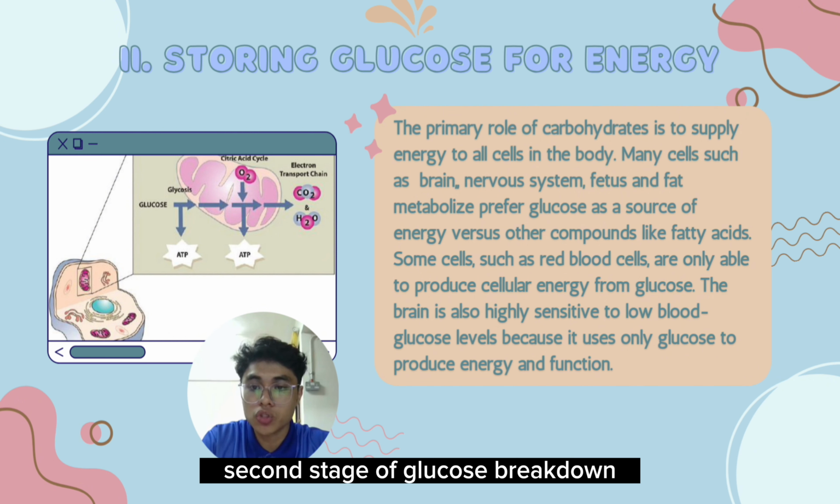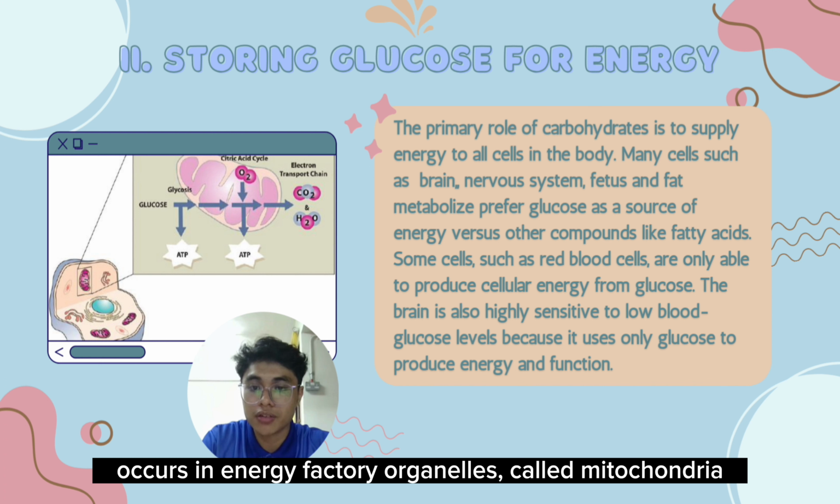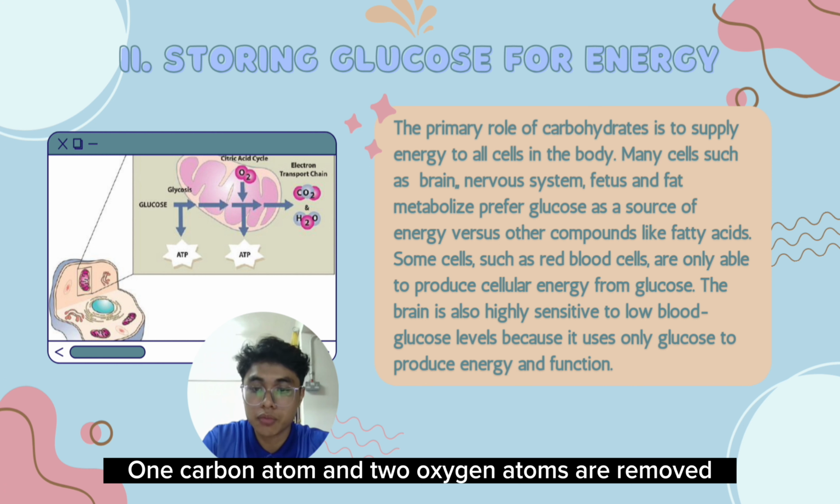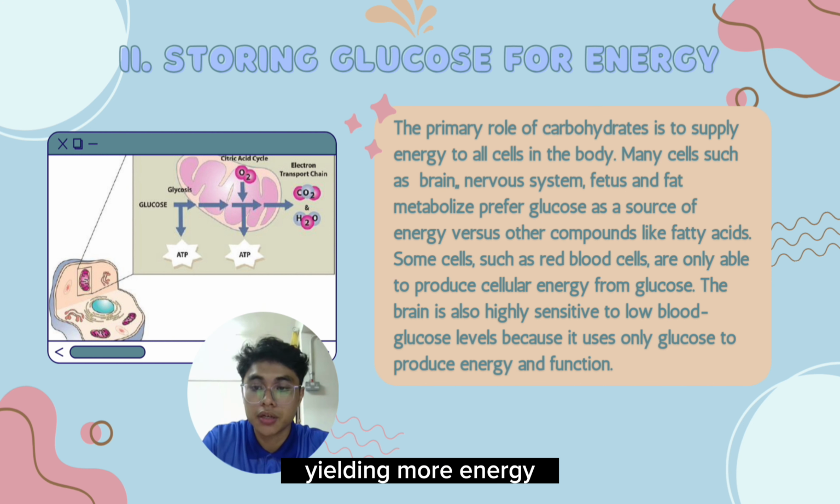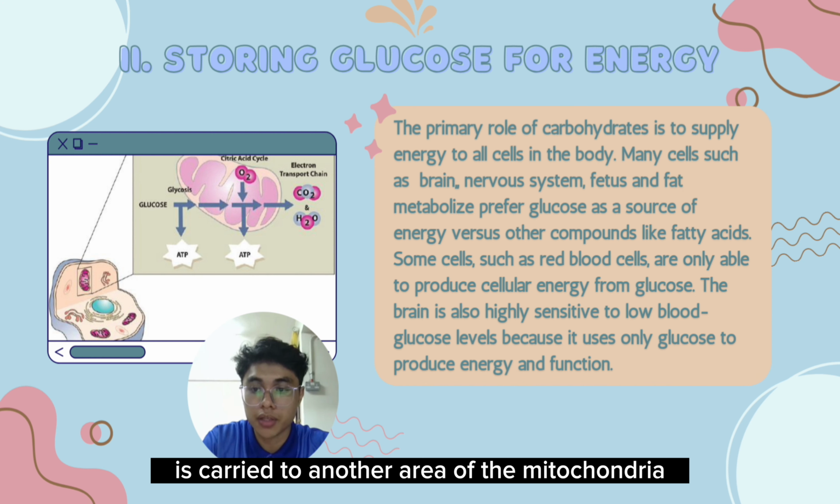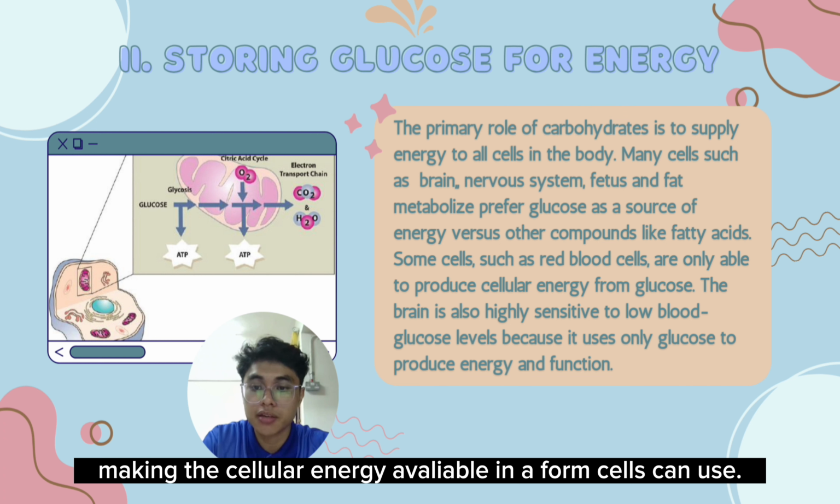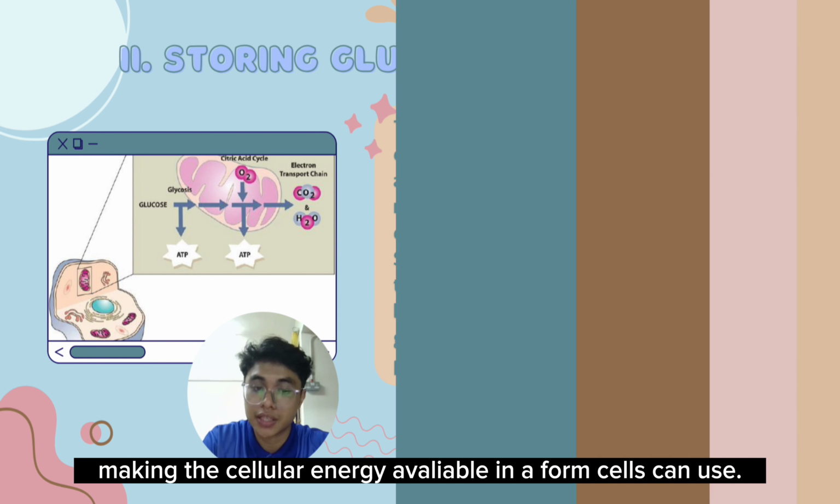The second stage of glucose breakdown occurs in the energy factory organelles called mitochondria. One carbon atom and 2 oxygen atoms are removed, yielding more energy. The energy from these carbon bonds is carried to another area of the mitochondria, making the cellular energy available in a form cells can use.